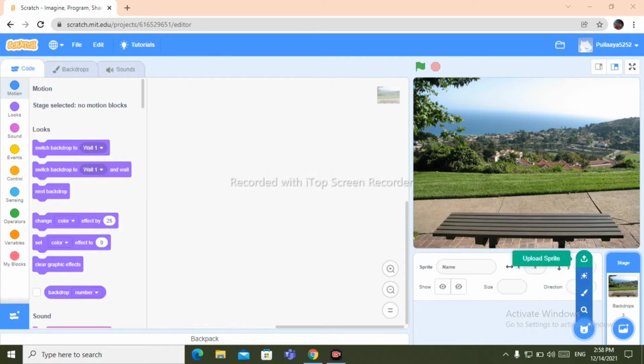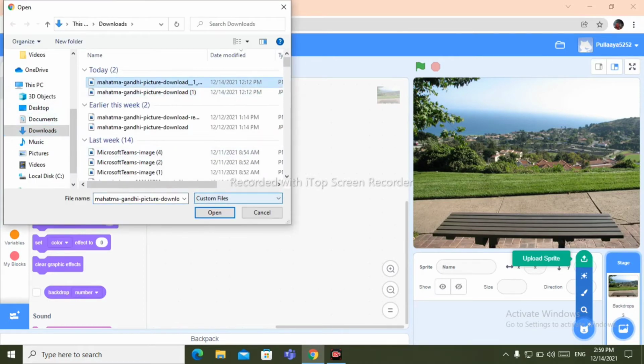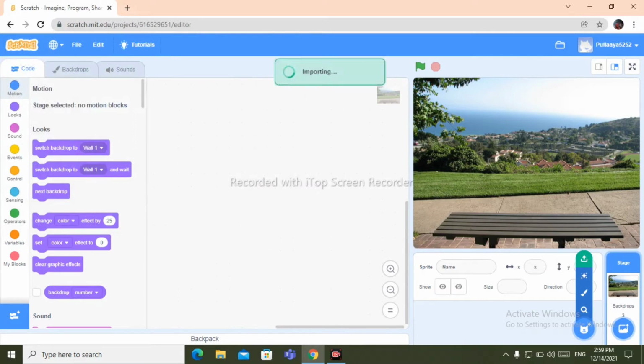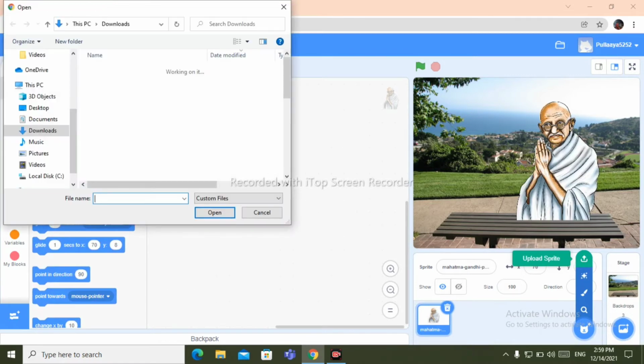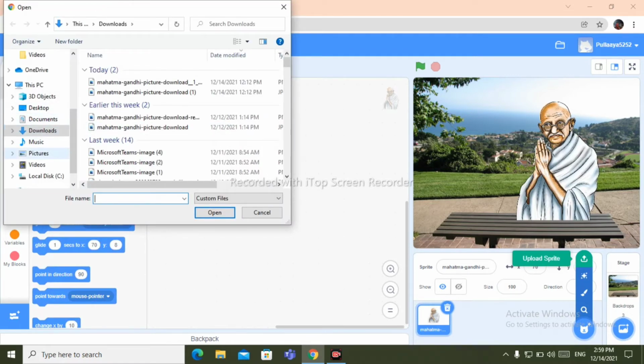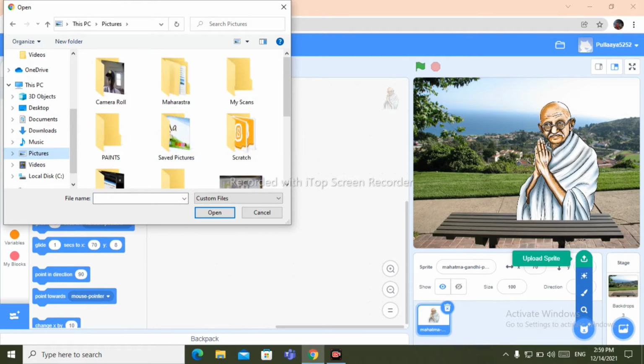Take your mouse pointer here, and click on upload sprite, then upload that sprite. First we will upload Gandhiji sprite, then upload the 3 monkeys wherever you have saved that.